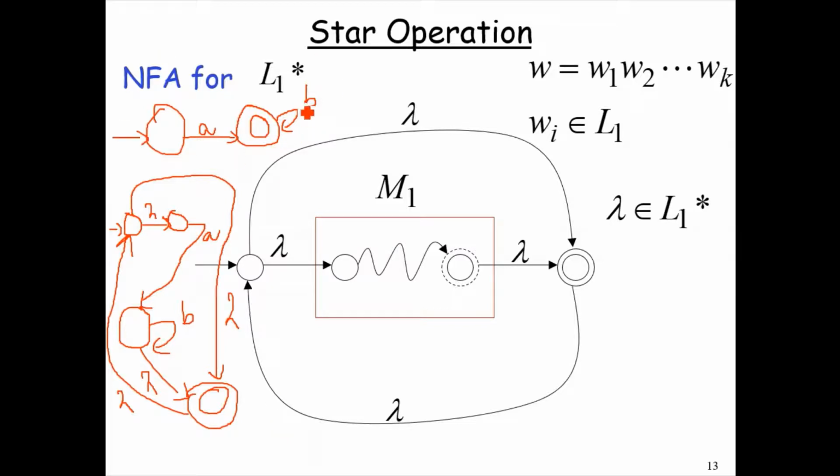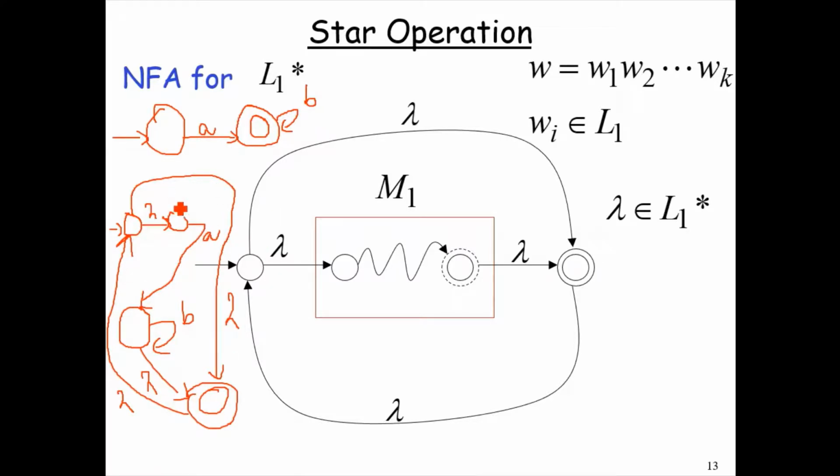So to draw the star operation of any language, we have to follow four steps. First, introduce a new initial state, then introduce a new accepting state, then map an epsilon or lambda transition from the newly introduced initial state towards the newly introduced accepting state, and then map a lambda or epsilon transition from the newly introduced accepting state towards the newly introduced initial state.